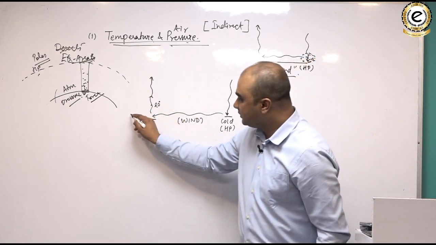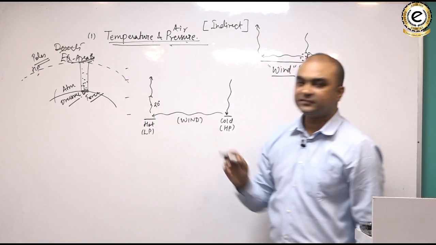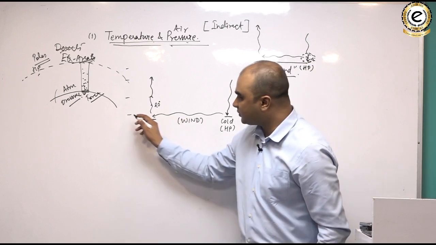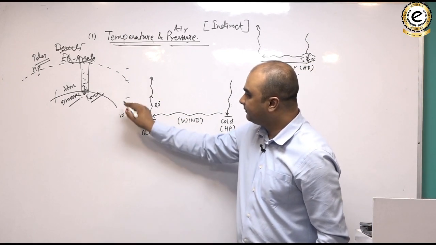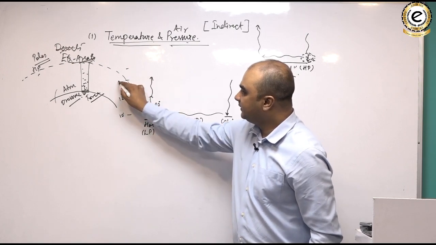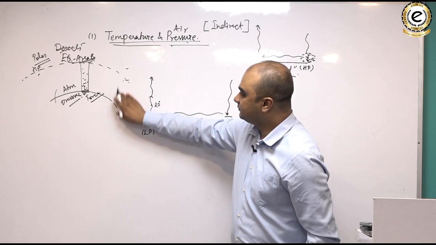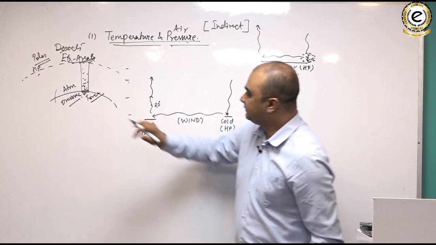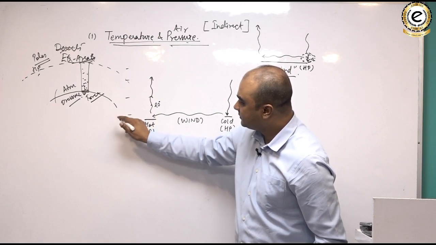And let me give you some temperature levels of the surroundings.